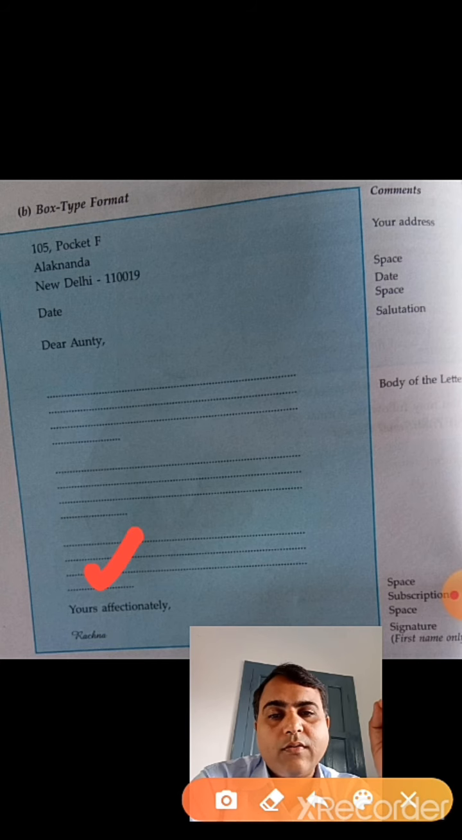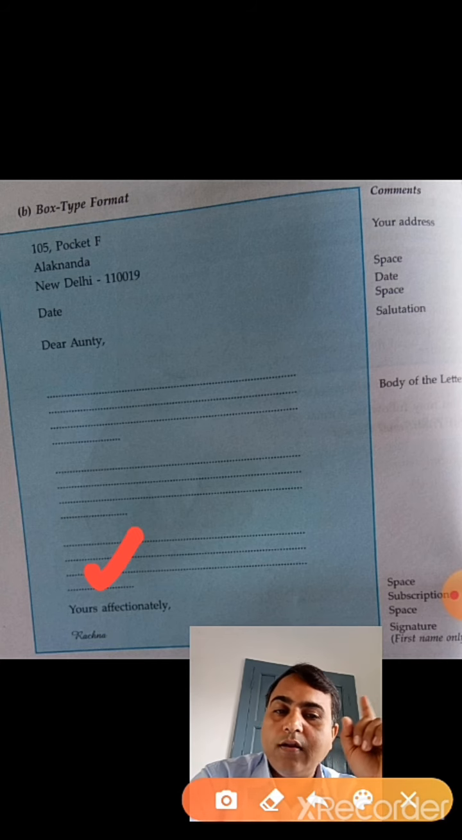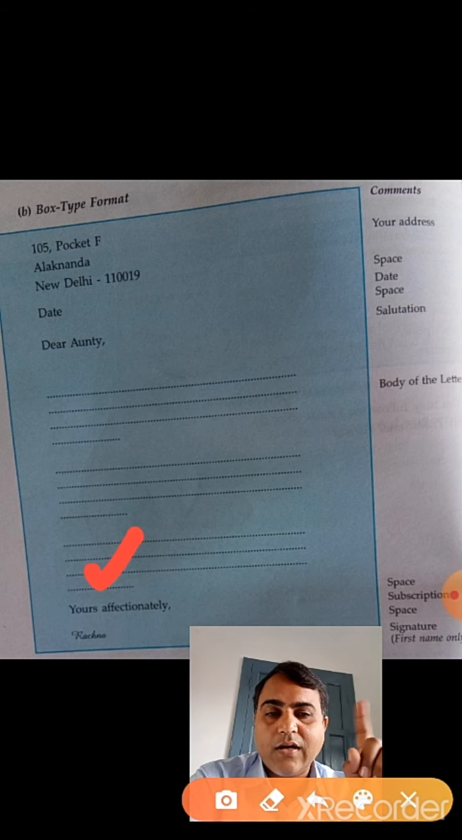Or you can also write like your loving son, your loving friend, your loving brother. Okay, this you can use, or you can write yours affectionately or yours lovingly. Your loving son and yours lovingly. Keep that in mind, children, otherwise you will lose your marks.